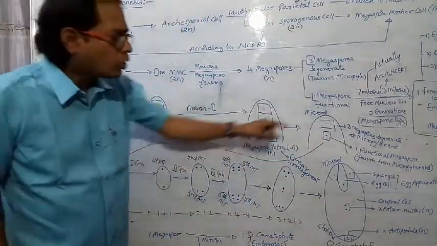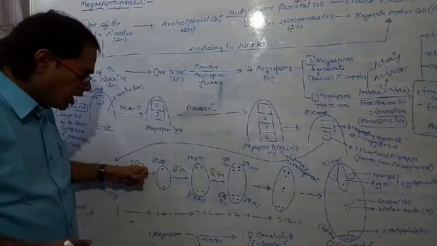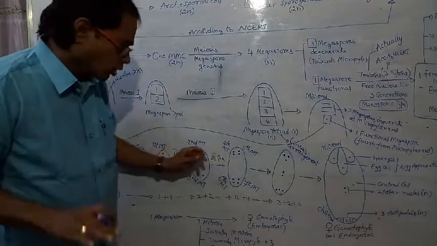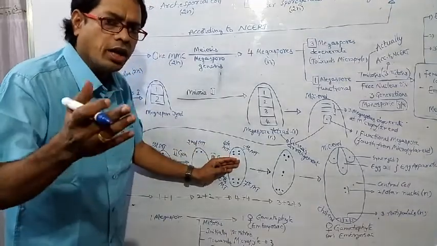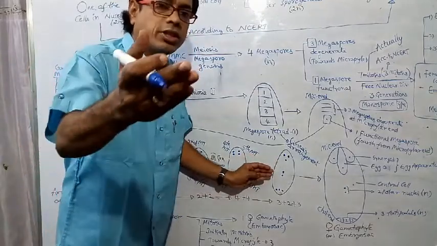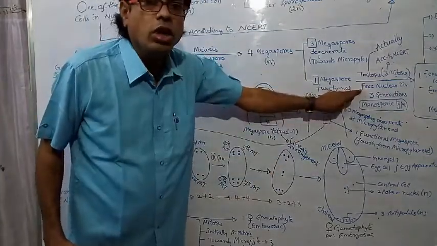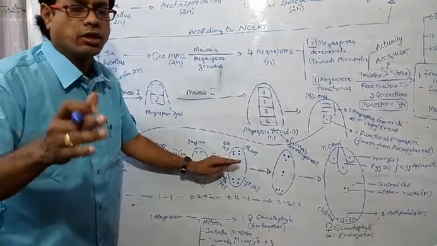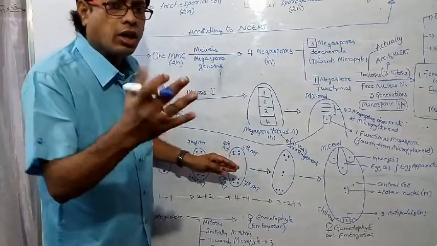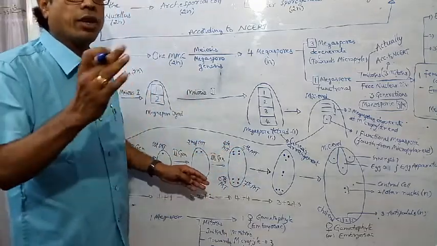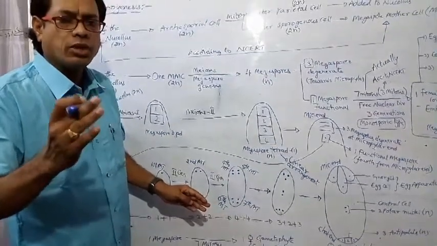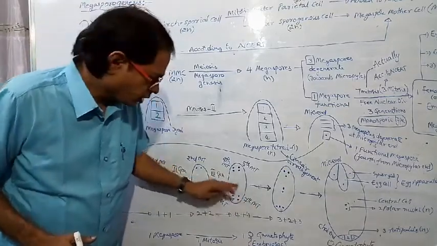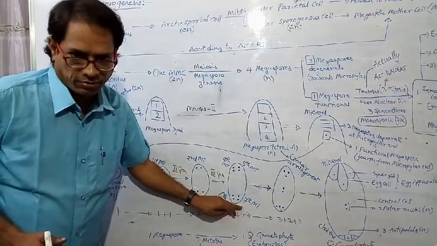So, previously I told about free nuclear divisions. Here only nuclear divisions occur. There is no cell wall formation. Nuclear divisions are not immediately followed by cell wall formation. This type of division is called free nuclear division. Cell wall formation is also called cellularization. So totally 7 mitoses occur and are completed.